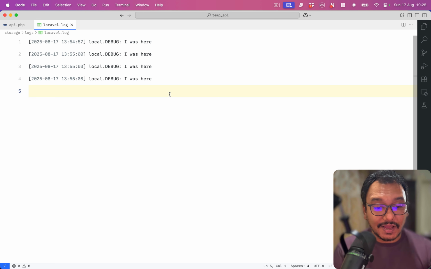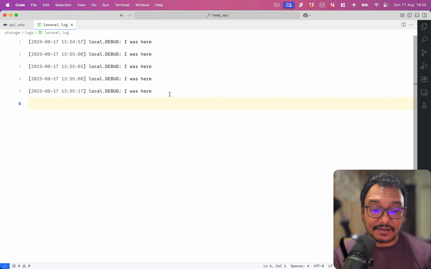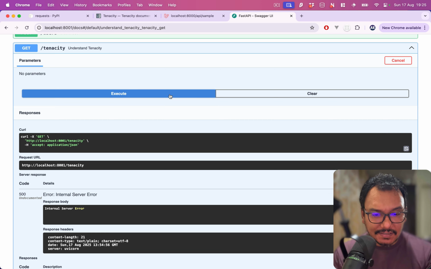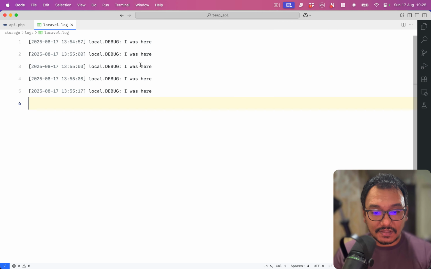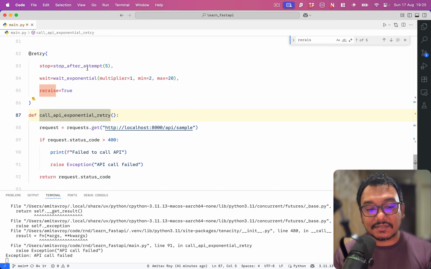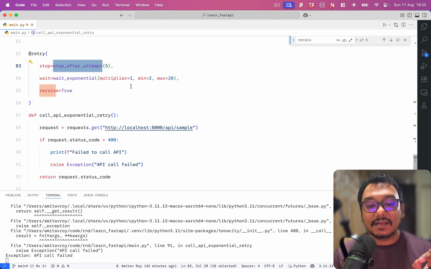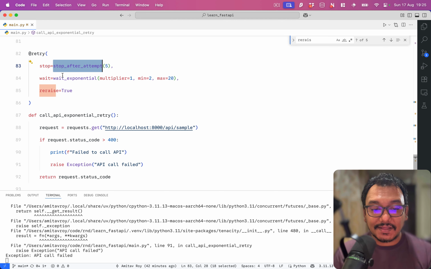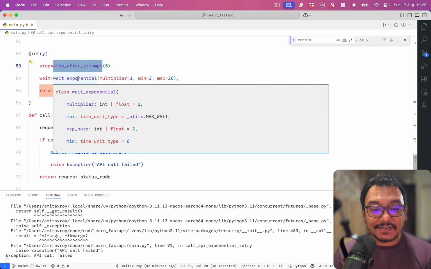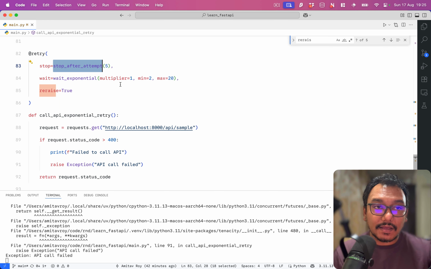Now, what should happen? Let's see. From 8, it went to 17. So we are talking about 7 plus 2, 9 seconds. And then it has stopped. So there are 5 entries, because my stop is after 5 attempts, but this wait exponential increases the time between requests incrementally.